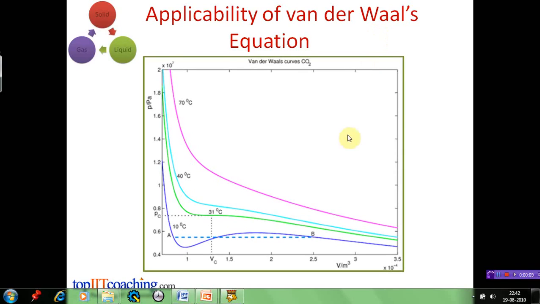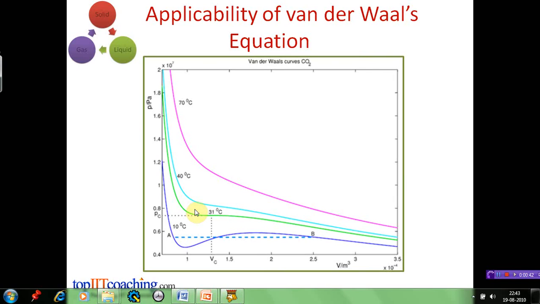Let us see how good is the van der Waals equation. This figure shows us the type of graph predicted from the van der Waals equation as well as obtained from the experiment. As you can see, volume is plotted on the x-axis, the unit is meter cube, and pressure is plotted on the y-axis in the units of Pascal. Each of these lines on the graph show how values of pressure and volume change at fixed temperature. Each line is called an isotherm.